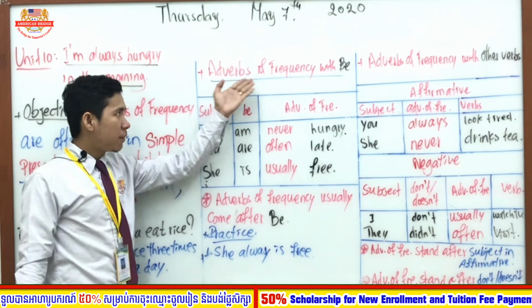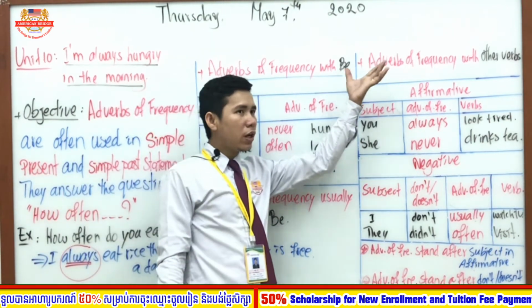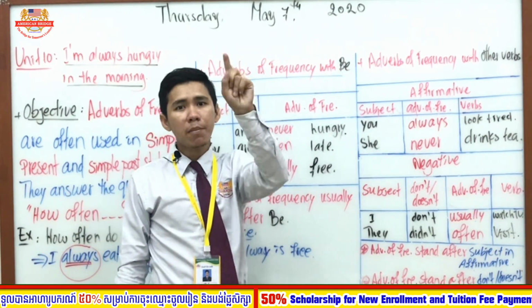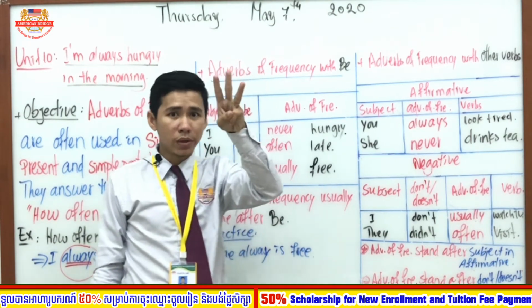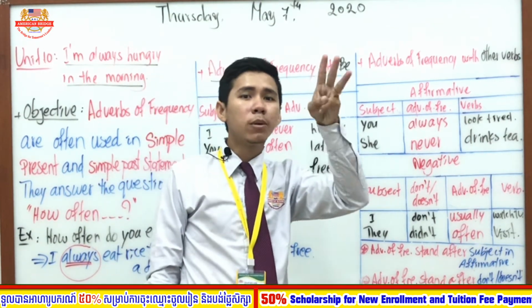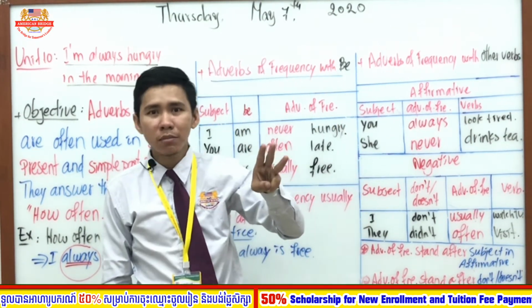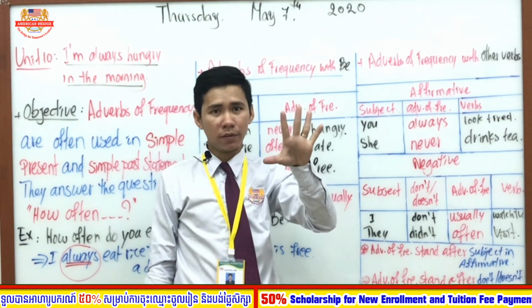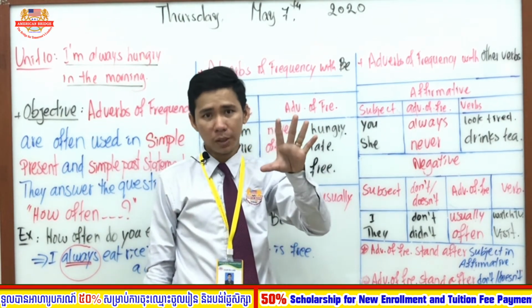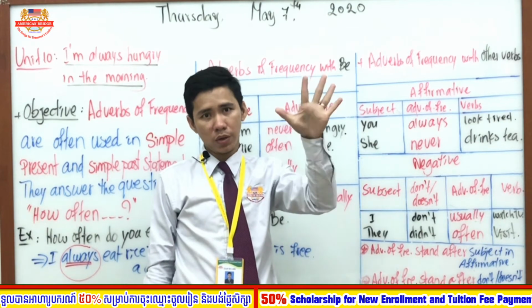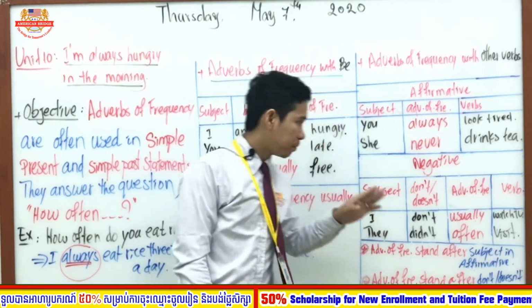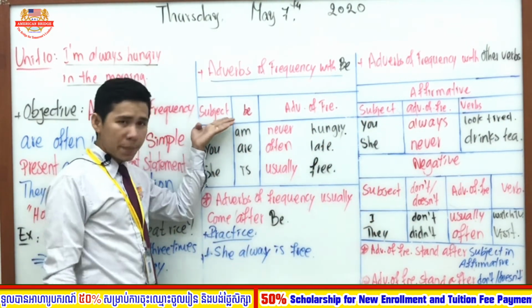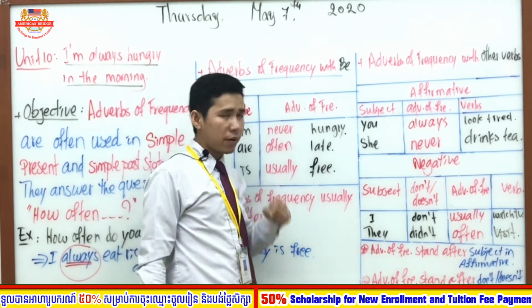Okay, so adverb of frequency with be. As you know, be consists of three forms: am, is, are. However, if we include past simple statements, there will be two more, so five. Here we focus on five forms of to be: am, is, are, was, and were. So here we have subject plus be plus adverb of frequency.